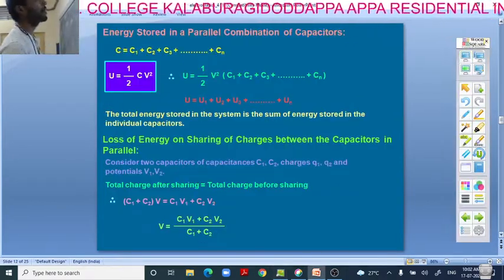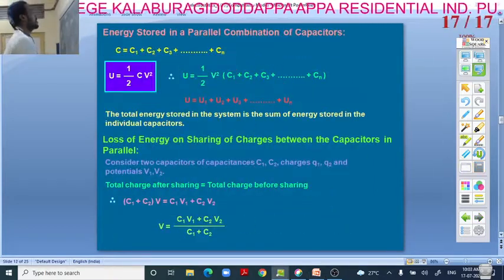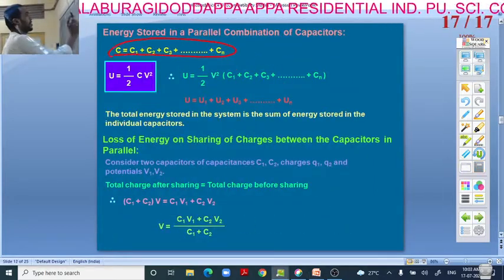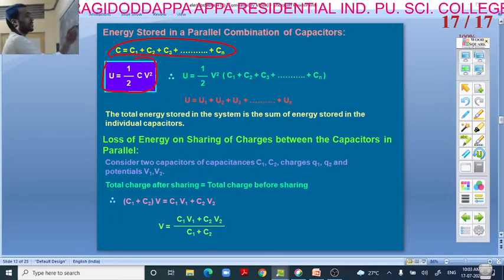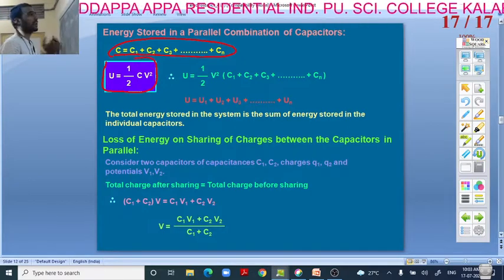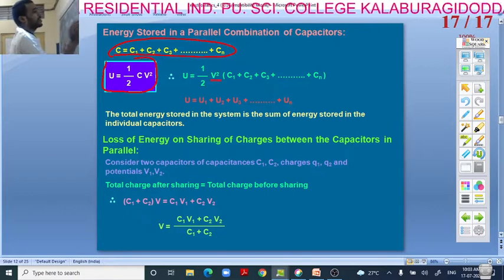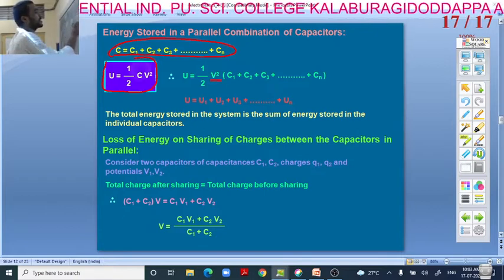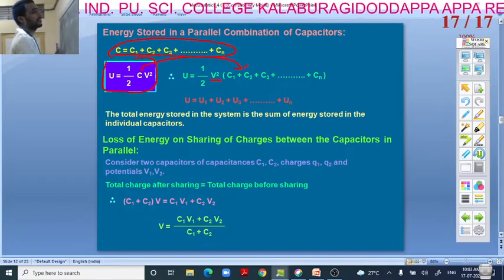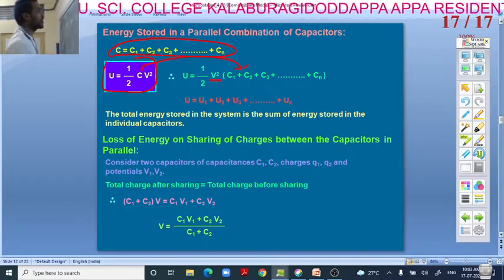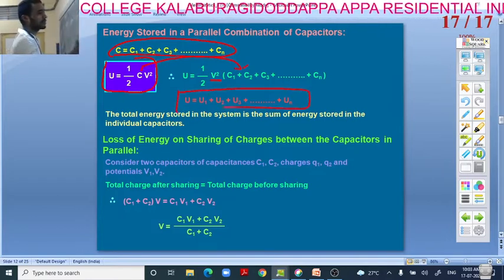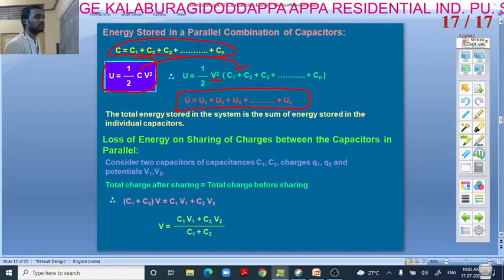Similarly, energy stored in parallel. We know this, we have obtained, and this is the energy formula. From the energy formula only we can get the energy in parallel. So I will keep this V square as it is and substitute the value of C, that is C1 plus C2 plus C3. You get U is equal to U1 plus U2 plus U3.